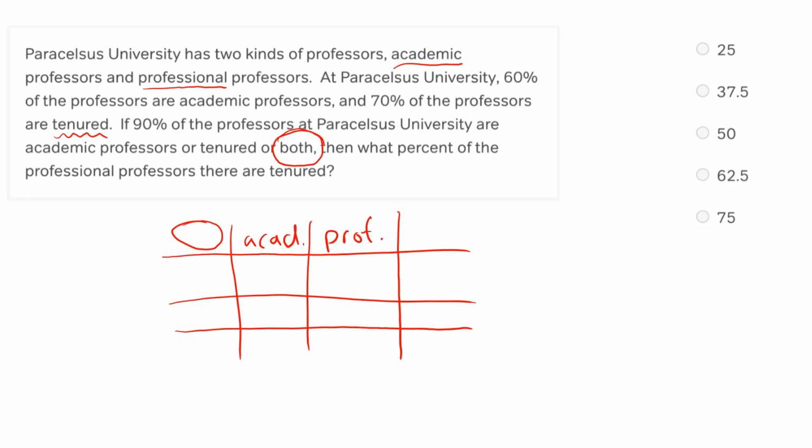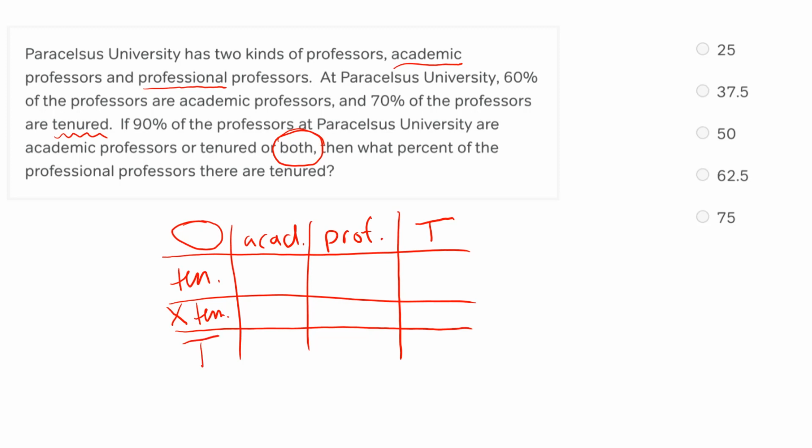and professional right here. Because those are complementary, all of the academic professors and all of the professional professors should add up to our total, which I'm going to label with a capital T. Now, going down the side, our other set of complements are tenured and not tenured. Once again, those are complements, so they add up to the total.